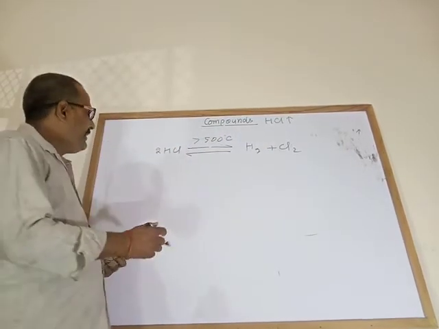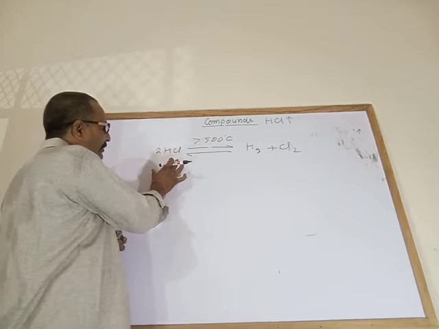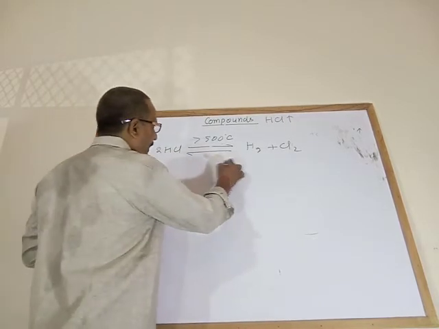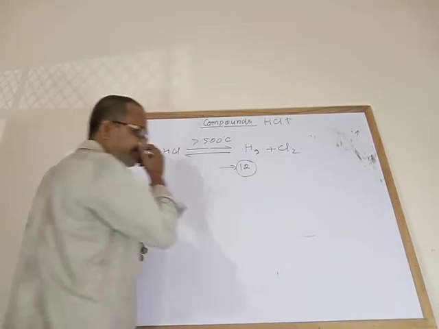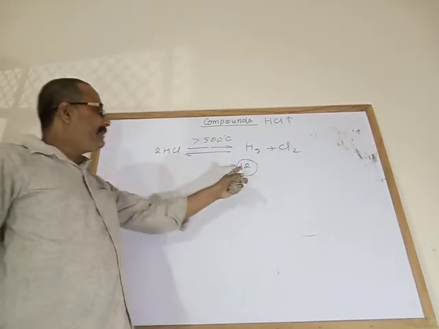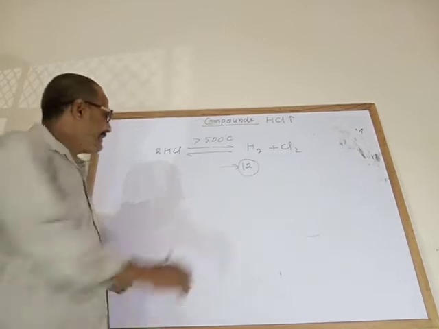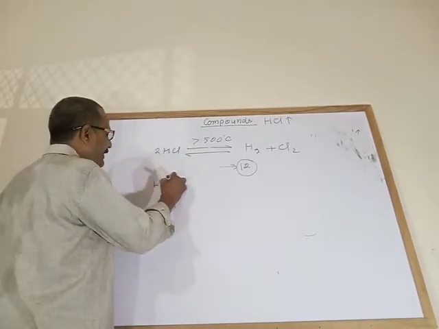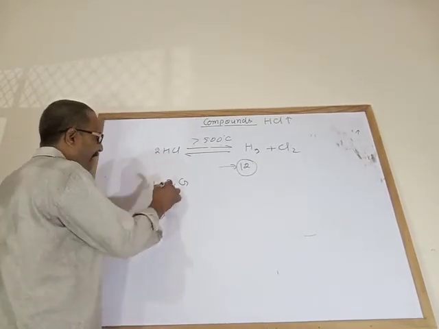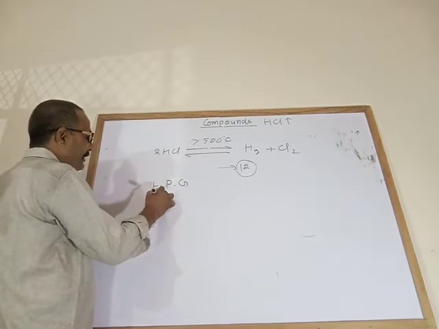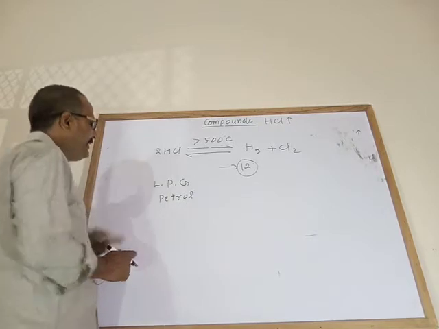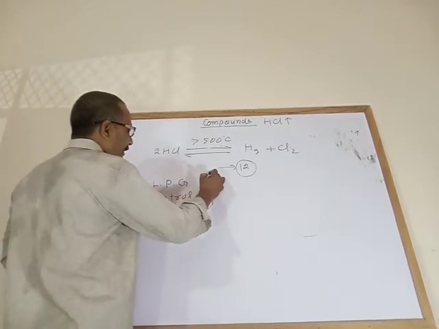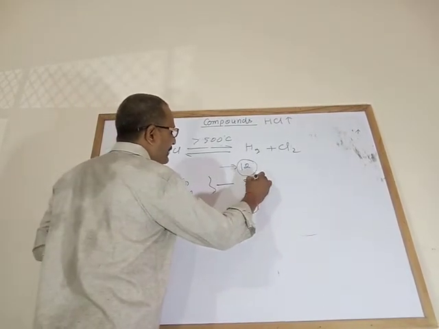You know that animal dung has a calorific value of 12, which means it is a very poor fuel. Whereas LPG, liquefied petroleum gas, and petrol have a calorific value of 50.